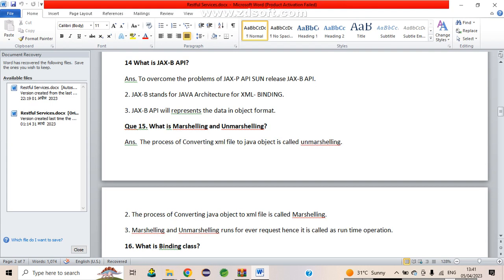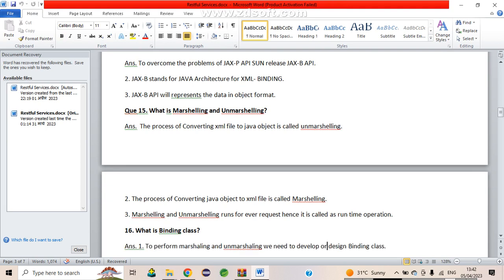We can simply say the process of converting a Java object to an XML file is called marshalling, and converting an XML file to a Java object is called unmarshalling, right? Marshalling and unmarshalling run for every request. Whenever we send a request, it performs the conversion. So it is called a runtime operation.